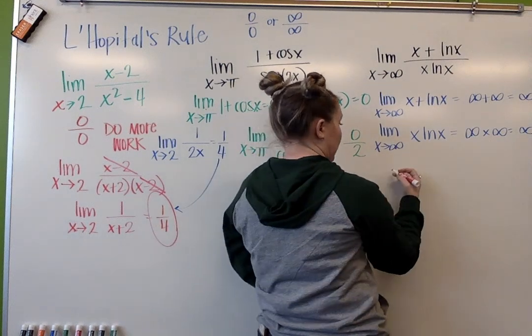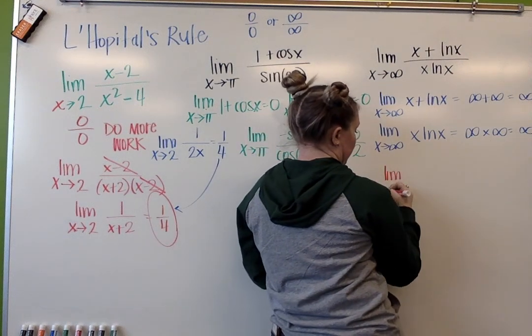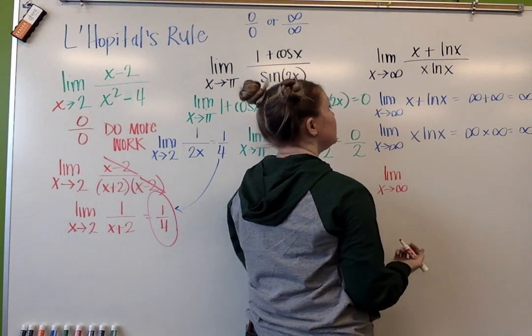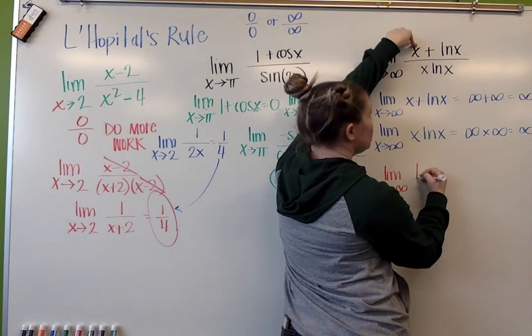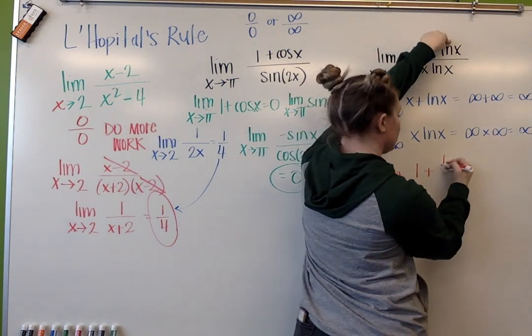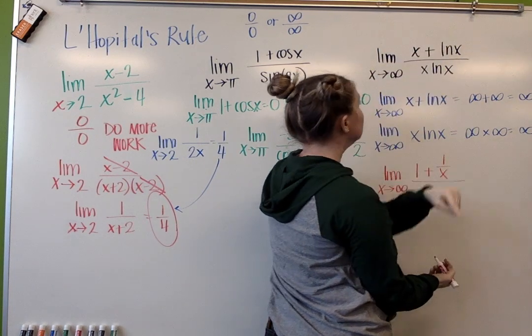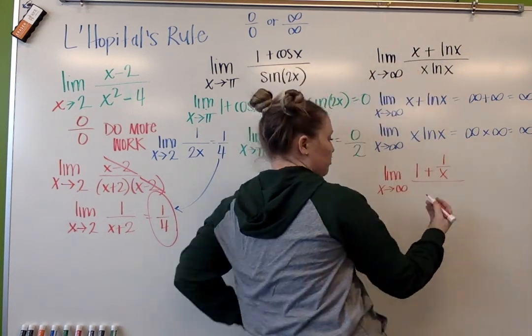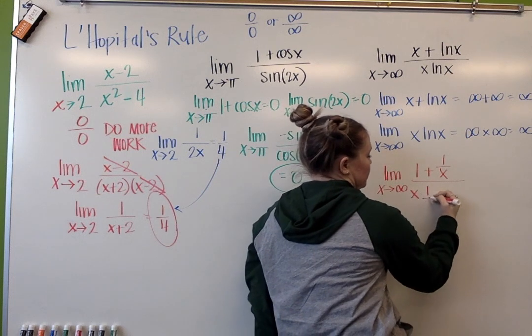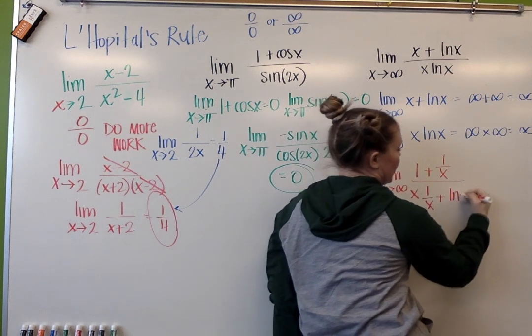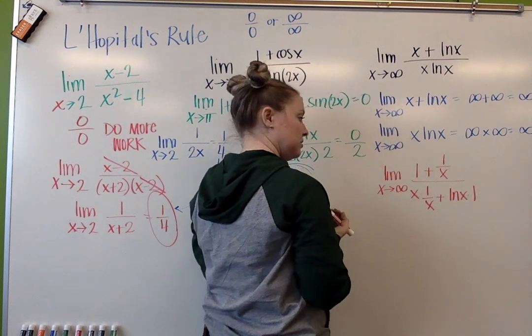So now I'm going to have the limit as x approaches infinity. Derivative of x is 1. The derivative of the natural log of x is 1 over x. In the denominator, I have a product rule. Left, d right, plus right, d left. And now,